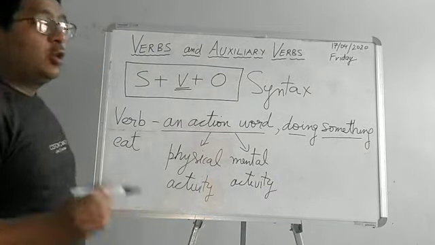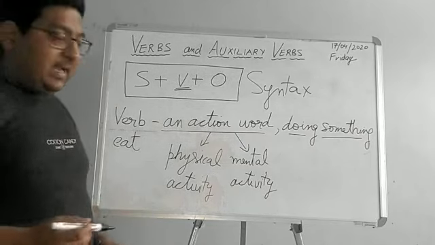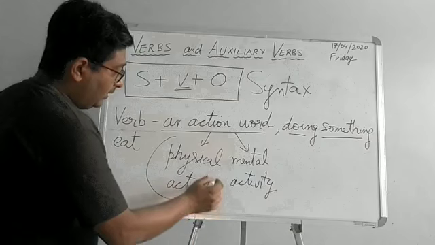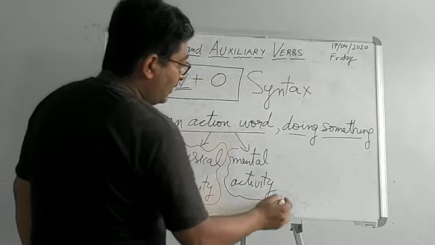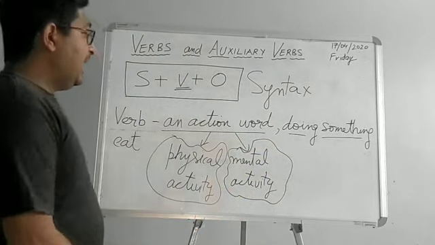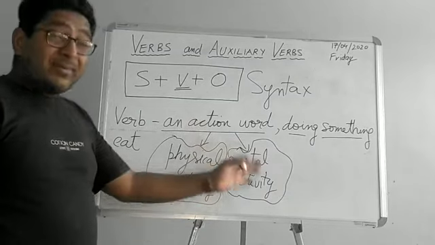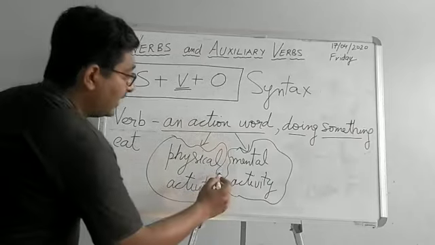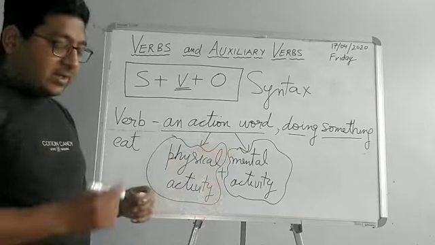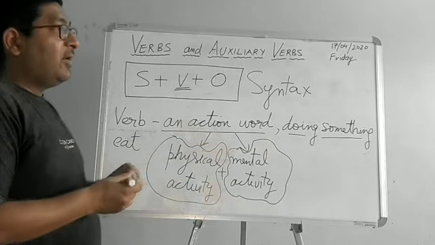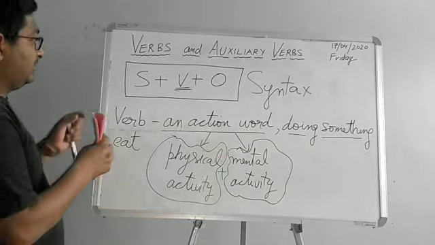So, anything that you do, you may keep noting this down in your notebooks. Anything that you do which requires some or the other physical activity by you, or some or the other mental activity by you, becomes a verb. So, either physical activity or mental activity or both, physical plus mental, becomes your verb, your action. So now it would be very clear for you to understand what an action is. I hope you have already taken a note of this.